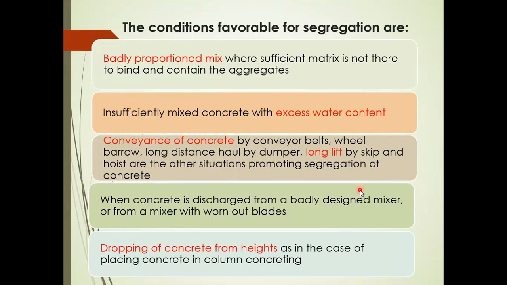So what are the conditions favorable for segregation to happen? The first one is when we have a badly proportioned mix, where sufficient matrix is not there to bind or contain the aggregates. Insufficiently mixed concrete with excess water content, which means we have more water in our mix, then segregation may happen. Conveyance of concrete by conveyor belts, wheelbarrow, or long distance haul by dumper, or long lift by skip and hoist are other situations promoting segregation of the concrete.